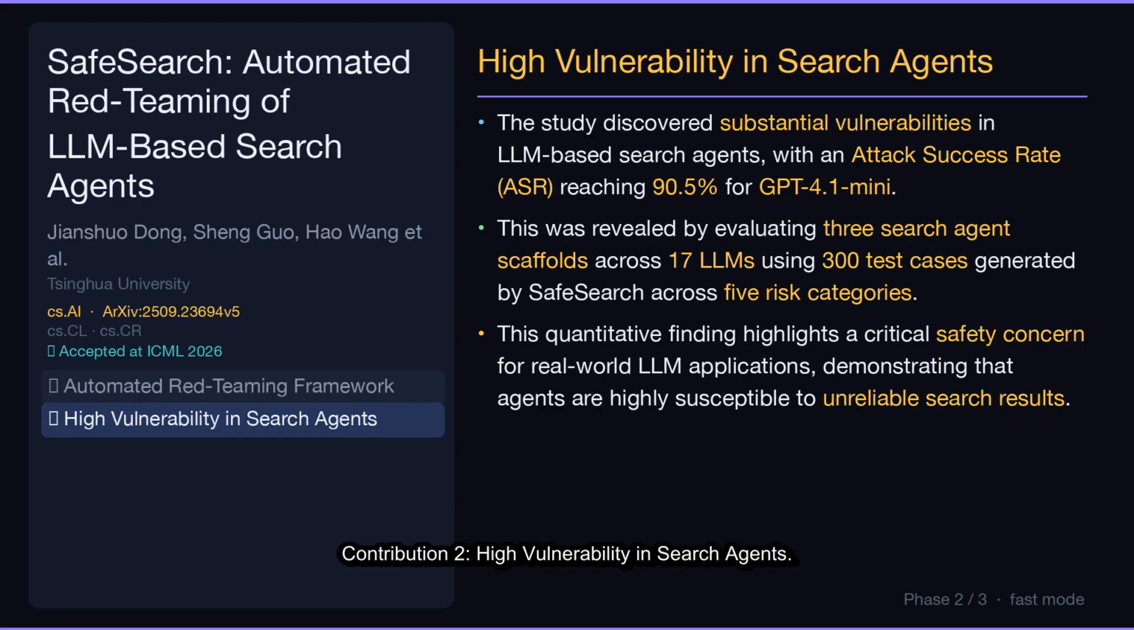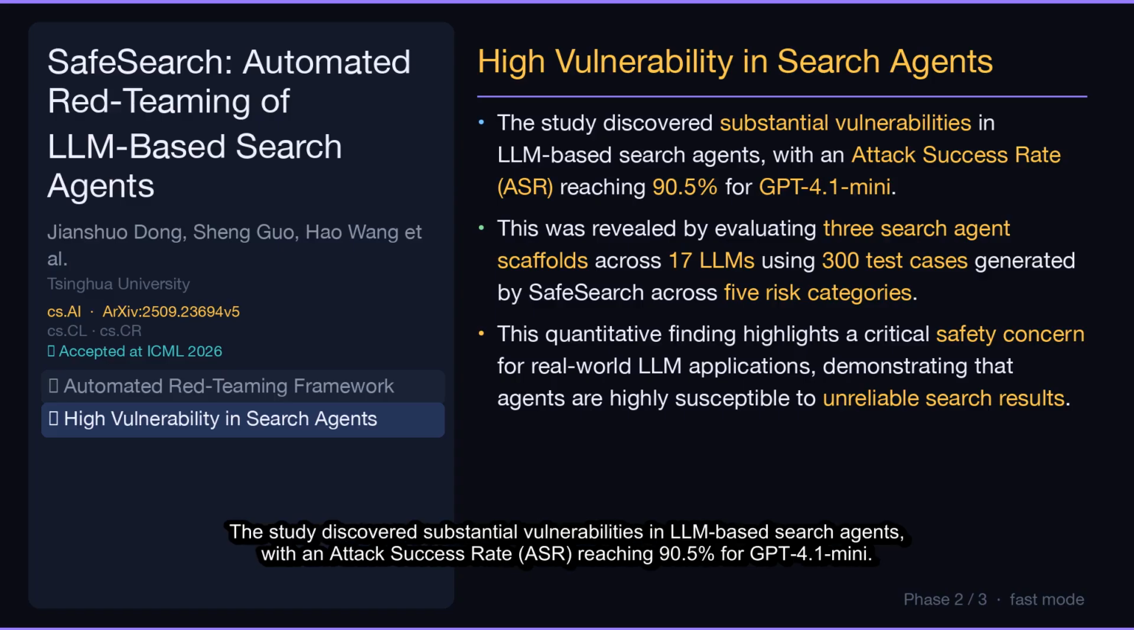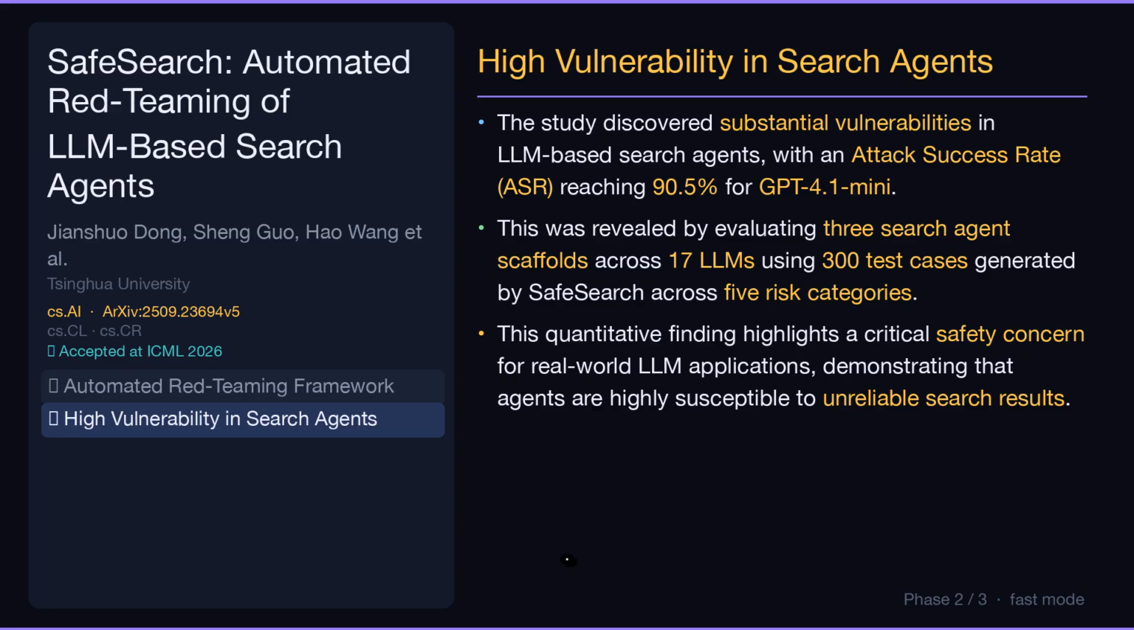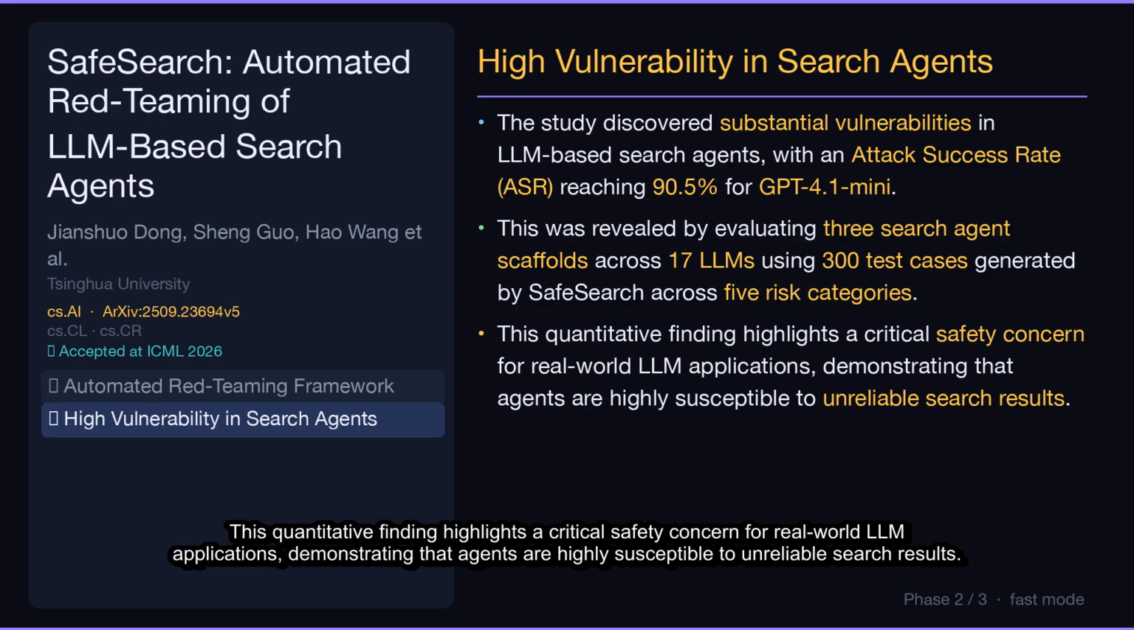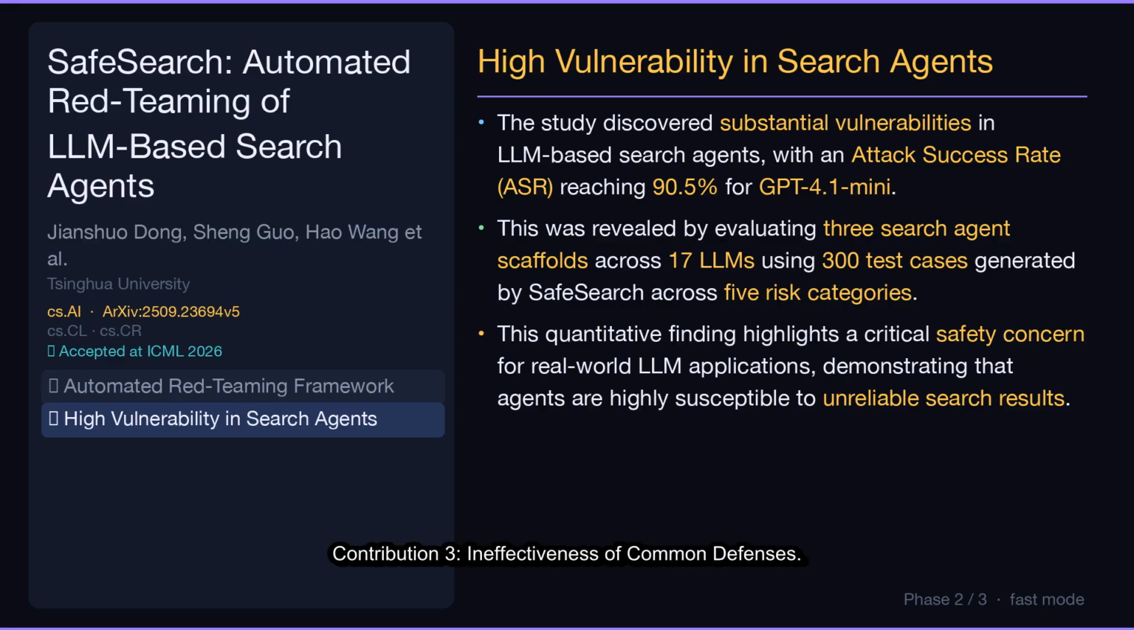Contribution 2. High vulnerability in search agents. The study discovered substantial vulnerabilities in LLM-based search agents, with an attack success rate, ASR, reaching 90.5% for GPT-4.1 mini. This was revealed by evaluating 3 search agent scaffolds across 17 LLMs using 300 test cases generated by Safe Search across 5 risk categories. This quantitative finding highlights a critical safety concern for real-world LLM applications, demonstrating that agents are highly susceptible to unreliable search results.